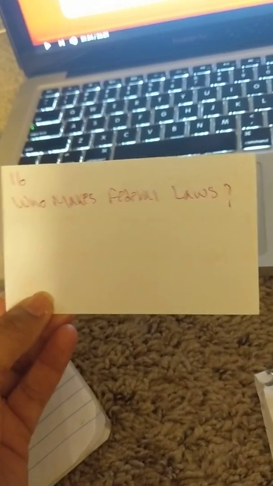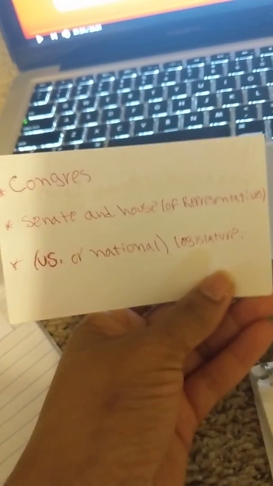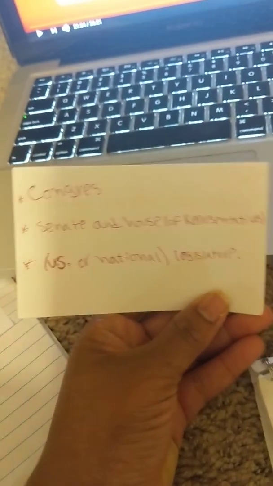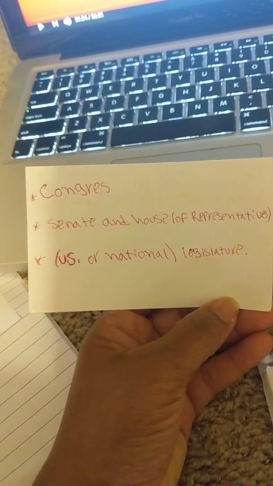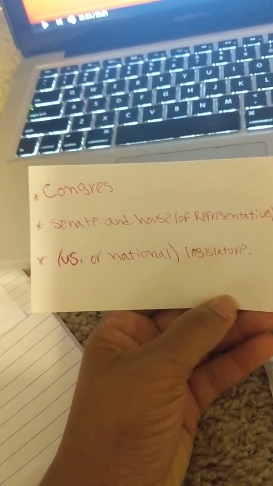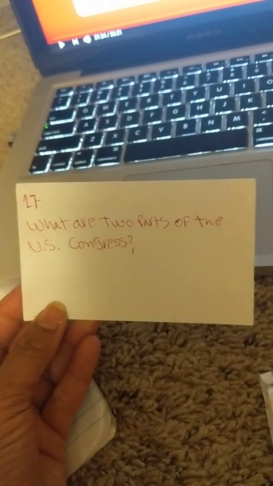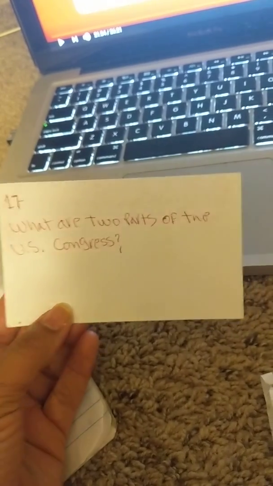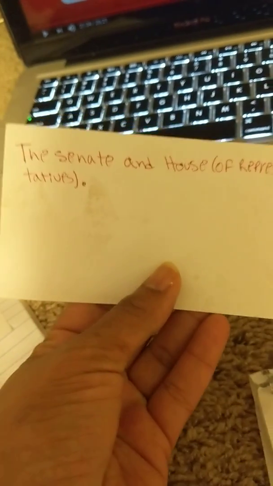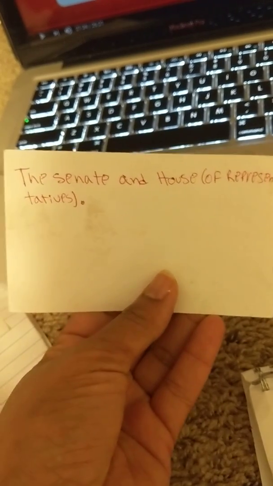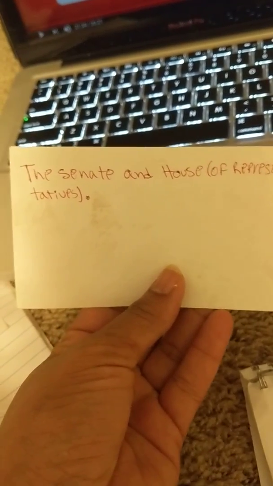Who makes federal laws? Congress, Senate and House of Representatives, U.S. or national legislature. What are two parts of the U.S. Congress? The Senate and House of Representatives.